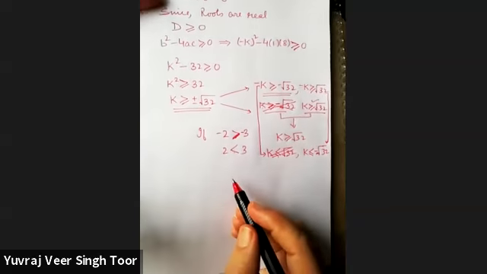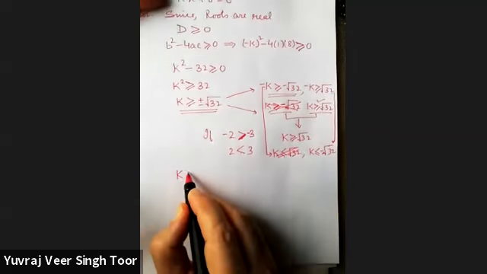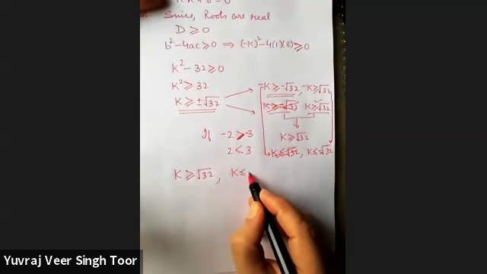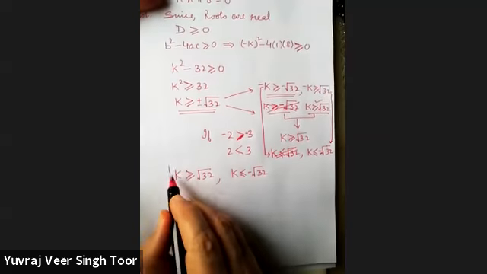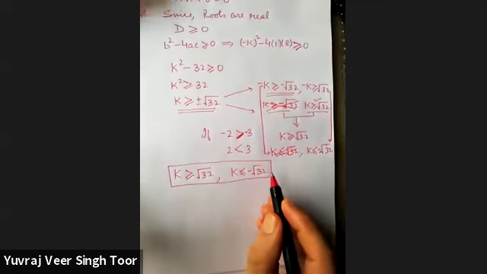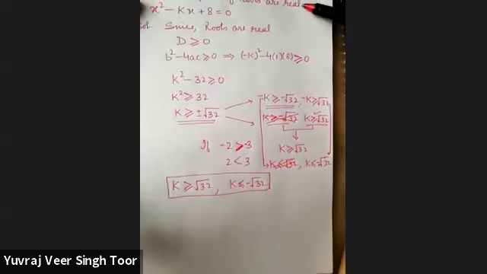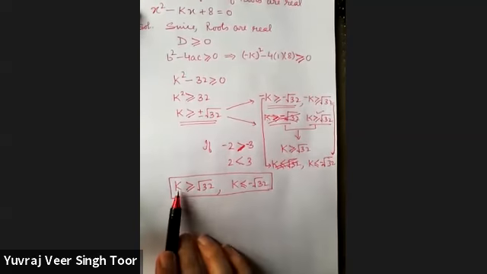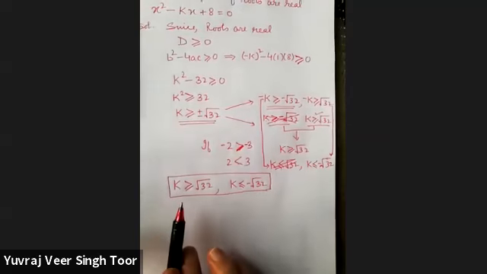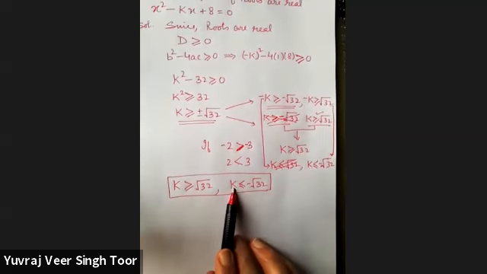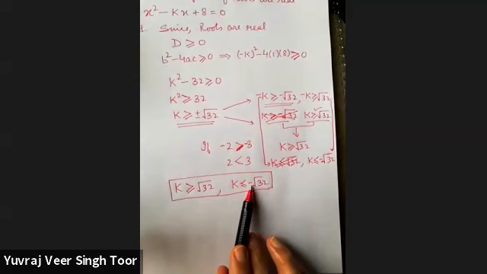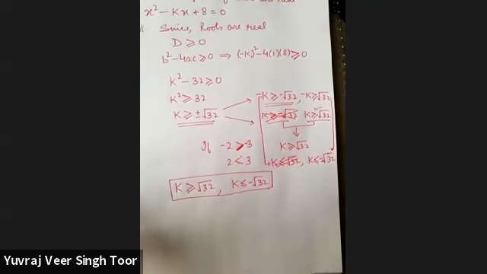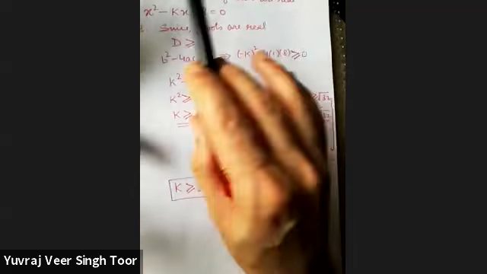So the final results are: k is greater than or equal to the positive value and k is less than or equal to the negative value. This is the final answer for the above question, so that this equation has real roots. Practically this means that take any value of k greater than root 32, or any value smaller than negative root 32, and solve, you will get real roots.